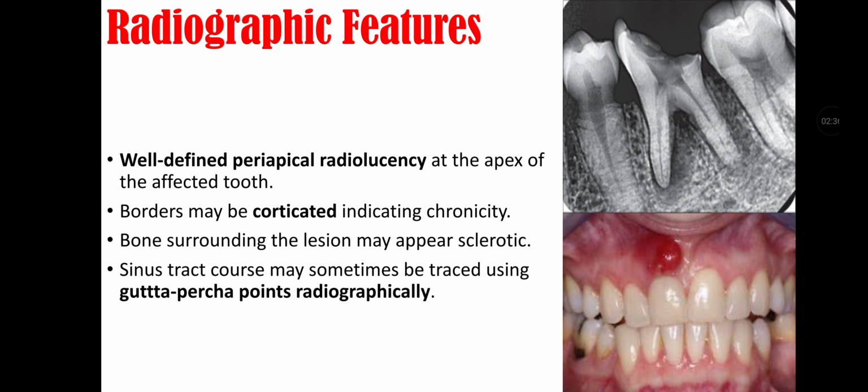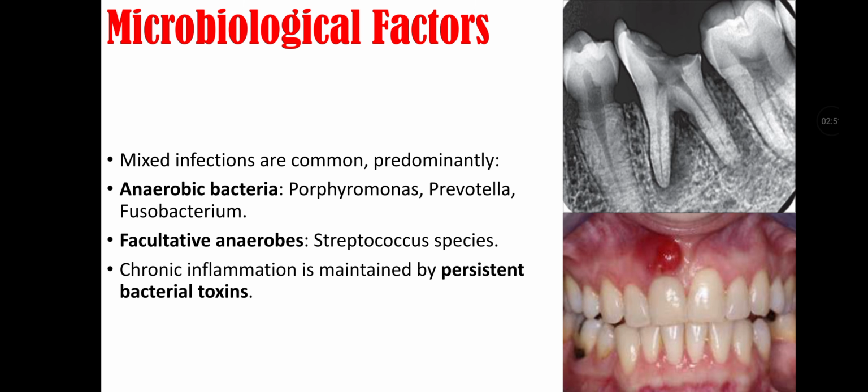Radiographic features: well-defined periapical radiolucency at the apex of the affected tooth. Borders may be corrugated indicating chronicity. Bone surrounding the lesion may appear sclerotic. Sinus tract course may sometimes be traced using gutta-percha points radiographically.